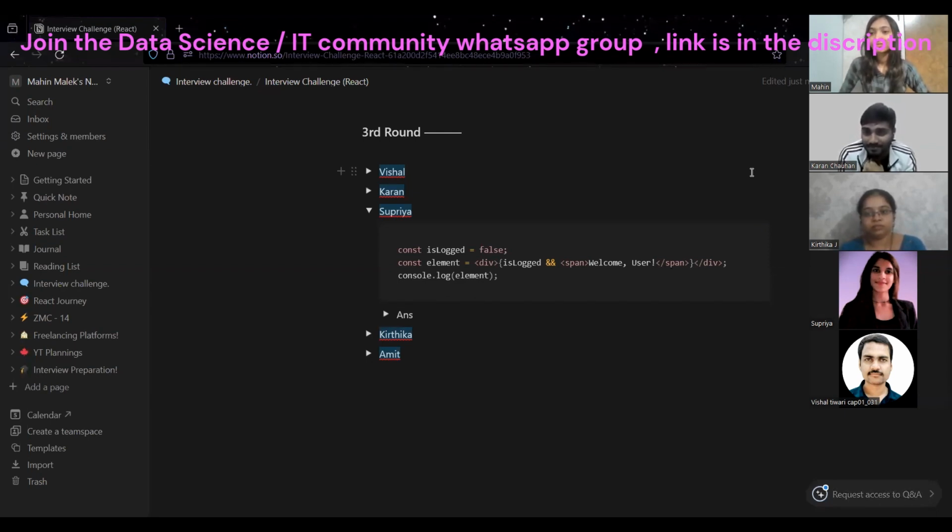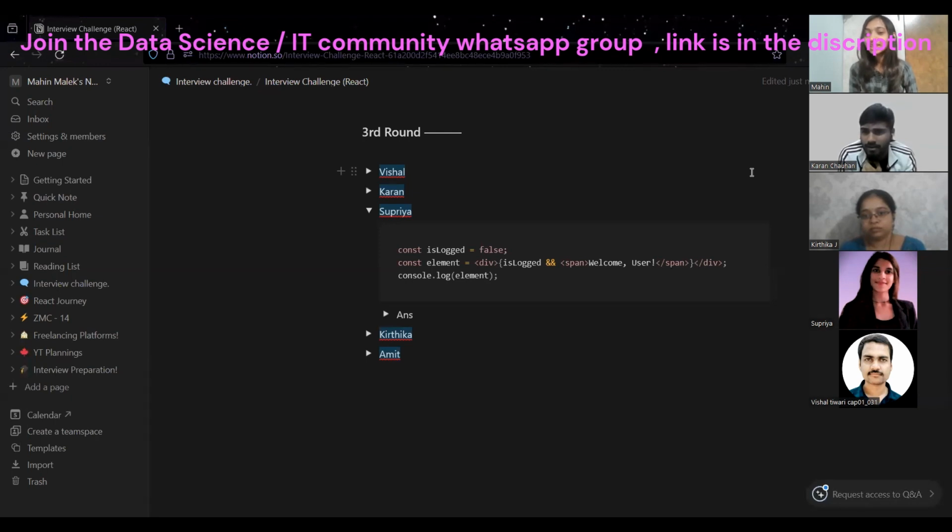Okay. There is one element which you are declaring as false, named isLogged, and there is another element in which we have a div. Inside the div, there is JSX code, isLogged and a span. And you are console logging the element again. So I believe the answer will be, wait a minute, please, will be logged welcome user in just one line.